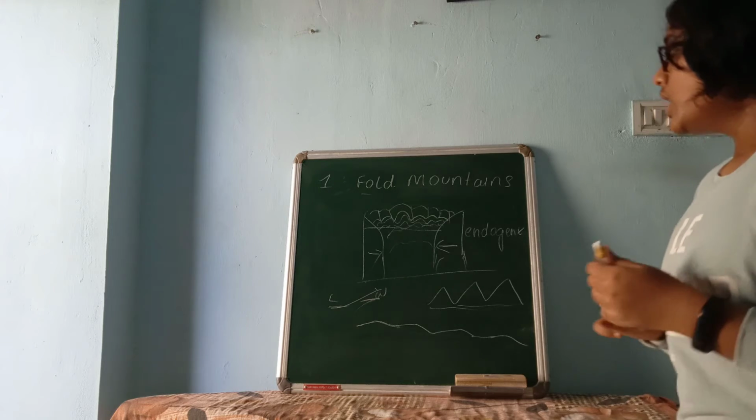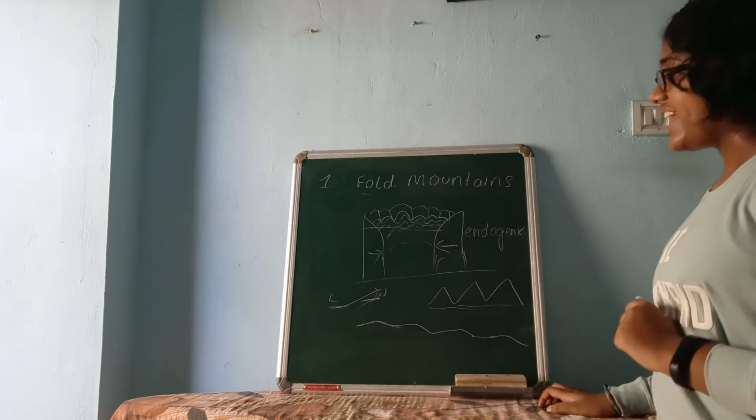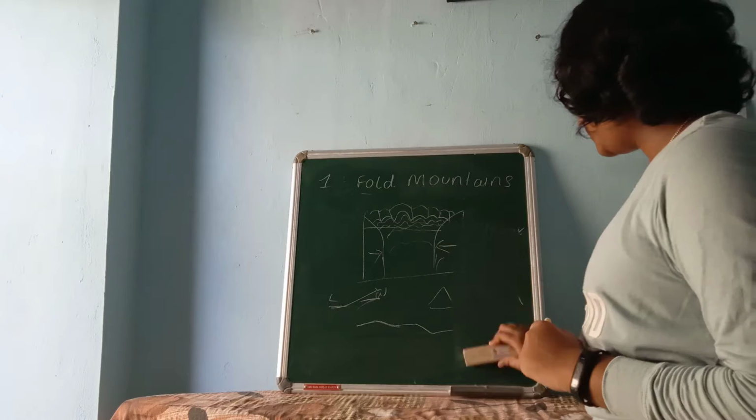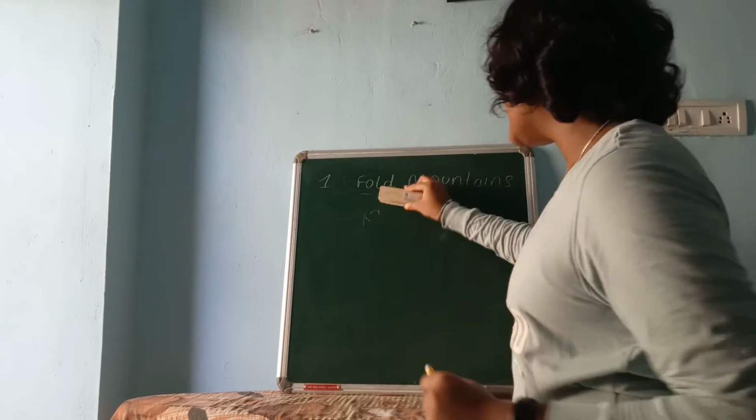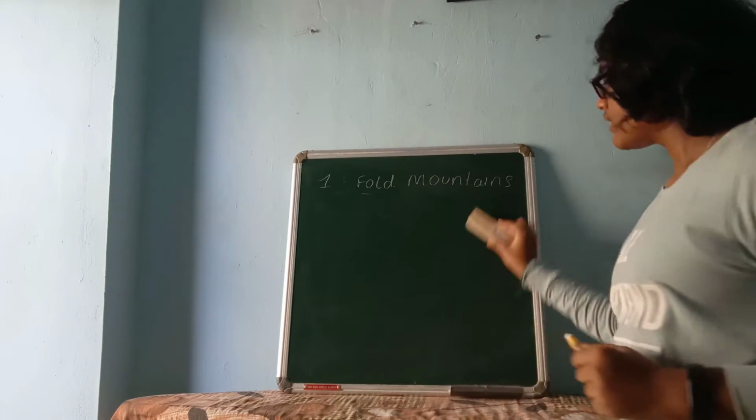Okay. Now fold mountains, what are the characteristics of fold mountains? They extend over a vast area. And most of the mountains in our world are fold mountains. Now according to their origin, according to their time of origin, fold mountains are divided again into two.